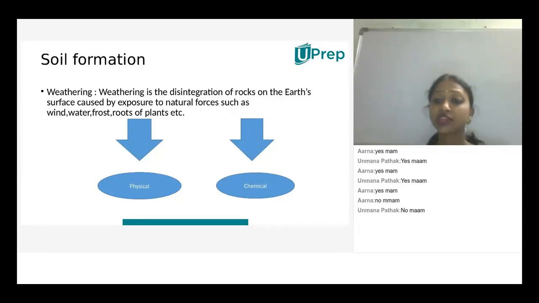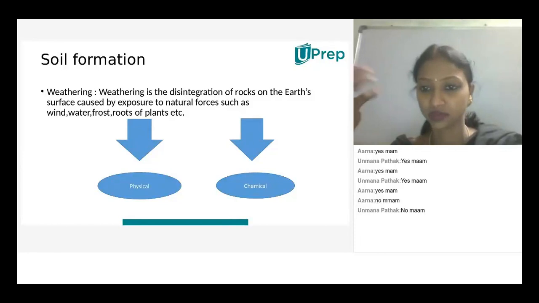Weathering is the disintegration of rocks on the earth's surface caused by the exposure to natural forces such as wind, water, frost, roots of plants, etc. Understood? So weathering is a natural phenomenon. Disintegration of rocks in the sense when these rocks are exposed to the atmosphere, due to the exposure to natural forces like wind, water, frost, roots of the plants, with all these actions, these rocks will undergo and convert into tiny particles.